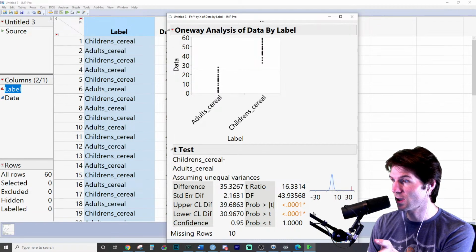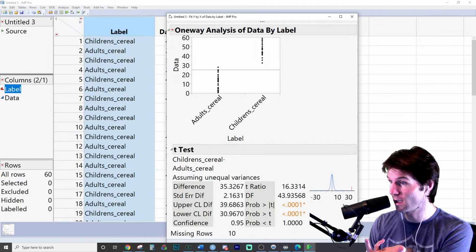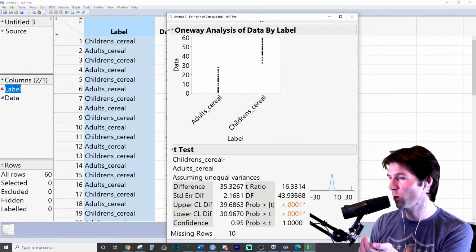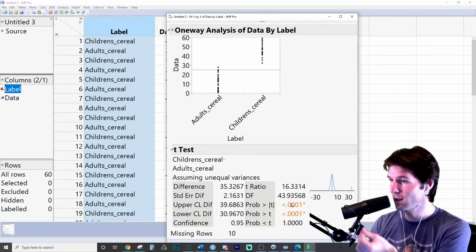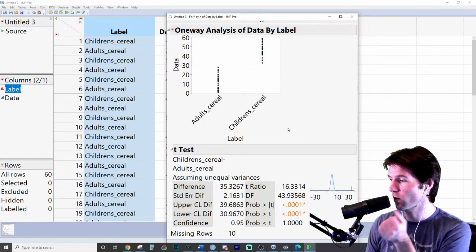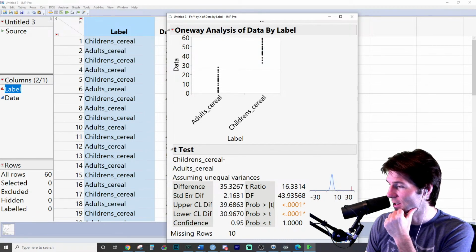And is this difference statistically significant? Most definitely it's statistically significant with a t of 16.33 and degrees of freedom of 44, which tells us which t we are using. We have extreme statistical significance to say there is a difference. Also, we have evidence that children's cereal has more sugar content.